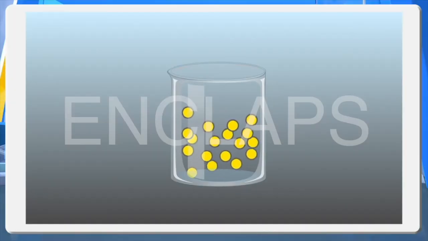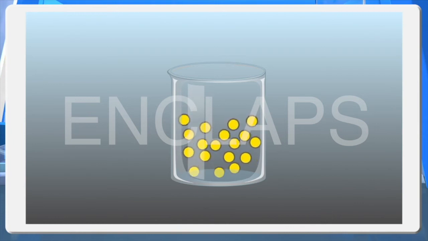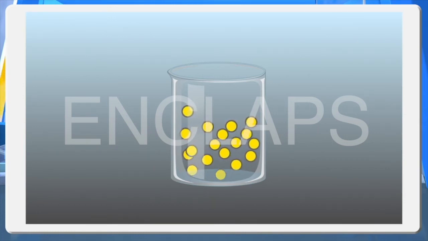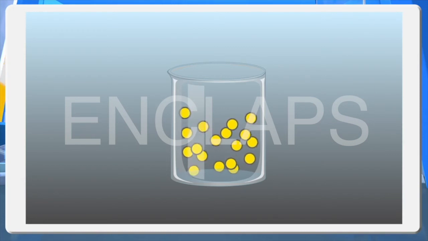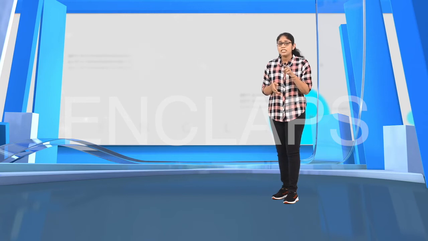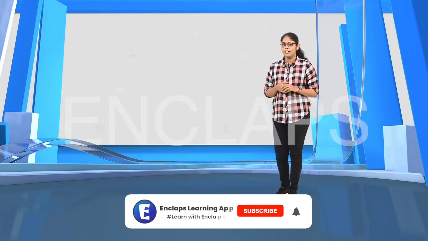Let's check the pressure of the gas. Here you can see gas molecules in a closed vessel. The gas molecules move irregularly in all directions, and during this movement they collide with each other and also with the wall of the container. That's why a pressure is experienced on the wall of the container.